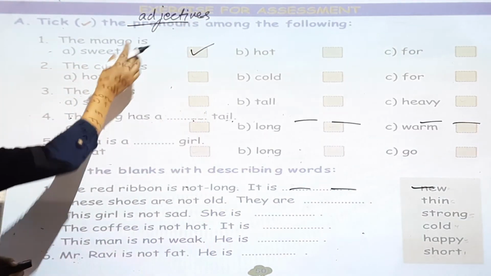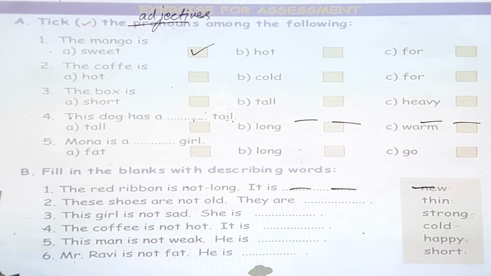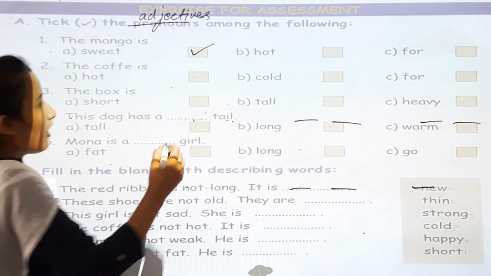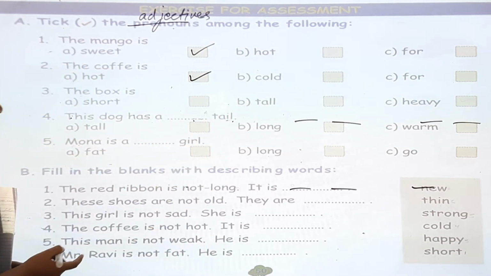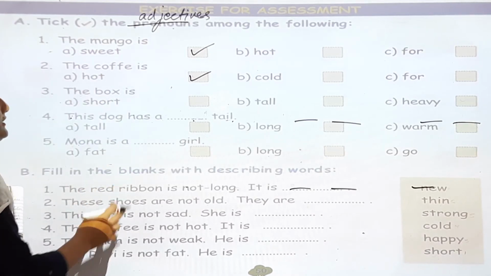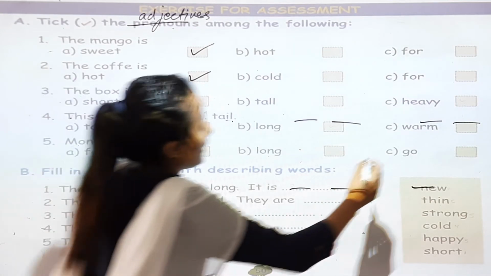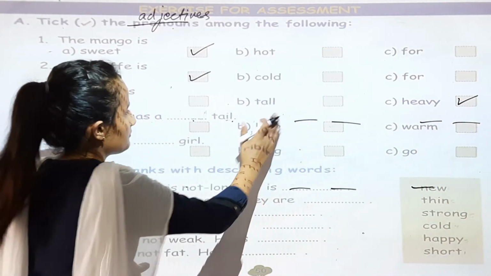So cut the pronoun and write adjectives. The coffee is hot. Hot is also an adjective. It describes. So coffee is a name and hot is an adjective word. Describing word. The box is heavy.